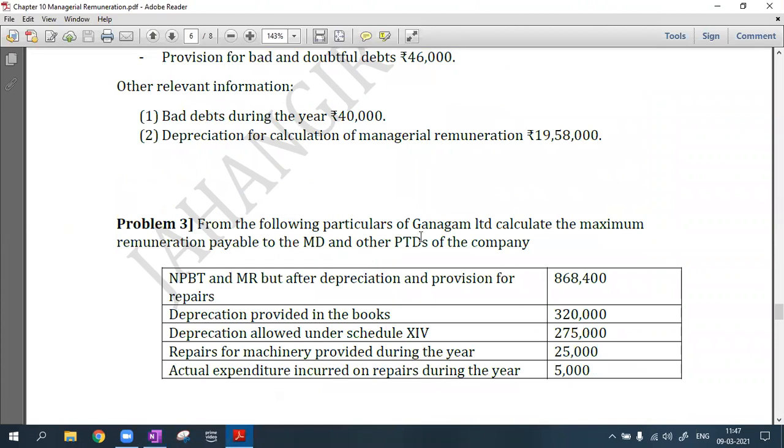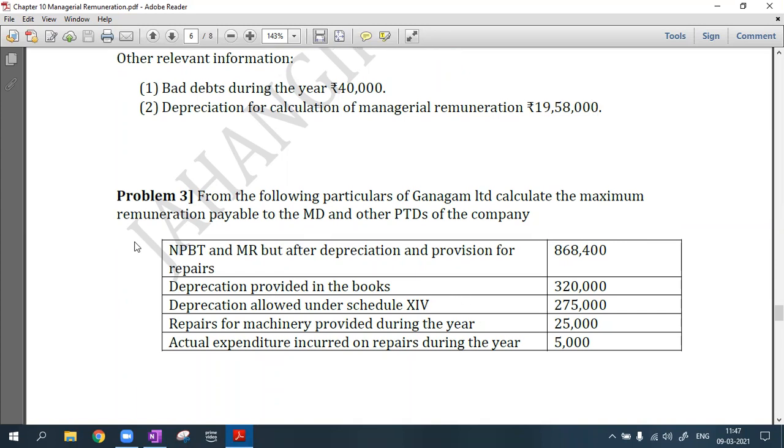From the following particulars of Ganagam Limited, calculate the maximum remuneration which is payable to the MD. So there is only one MD and there are other part-time directors of the company. They have told me the net profit before tax and managerial remuneration, but after depreciation and provision for repairs, is 8,68,400. Means that this profit is arrived after removing depreciation and provisions for repairs.